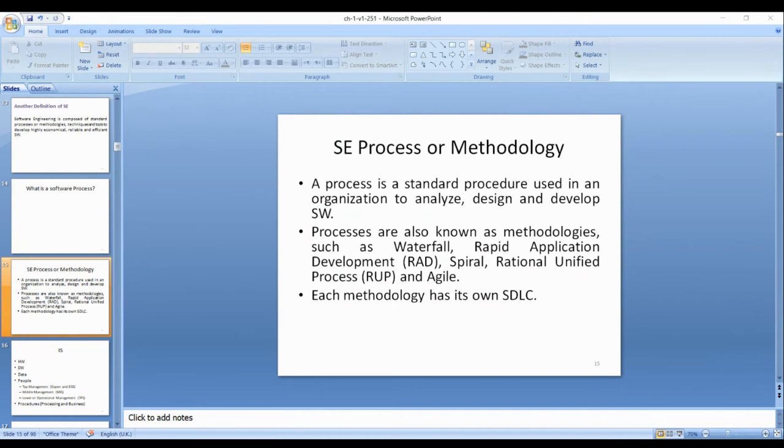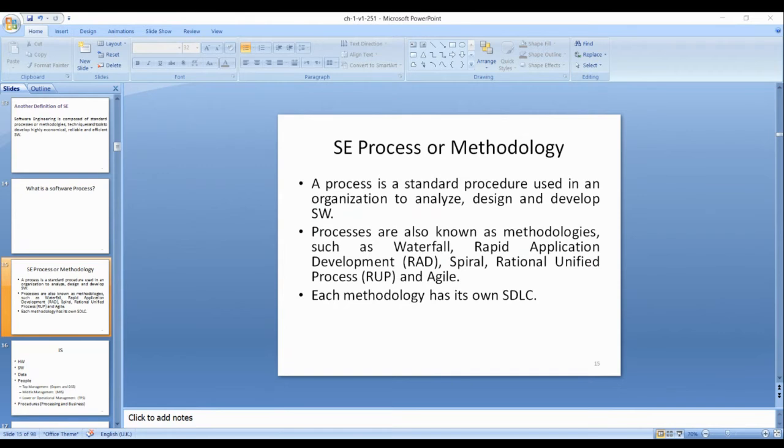Requirement: what we need. A feature or function to be included in the new system is called a requirement.